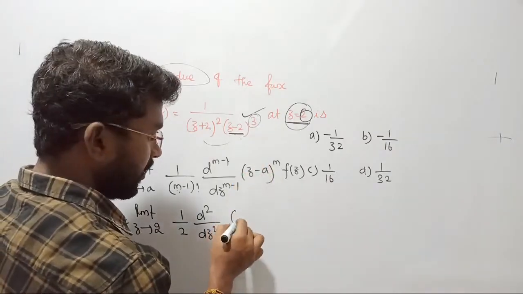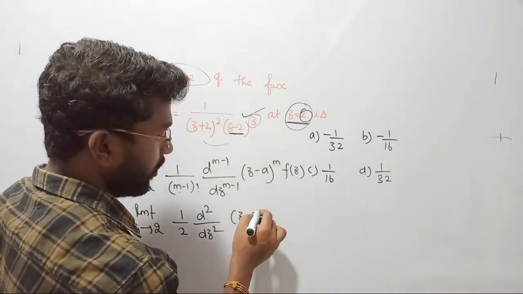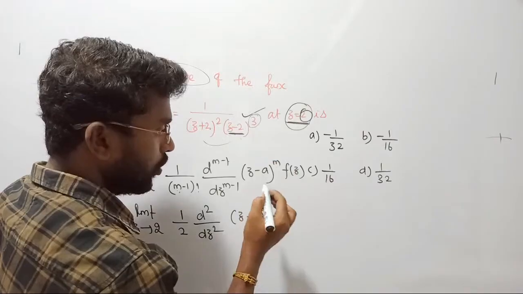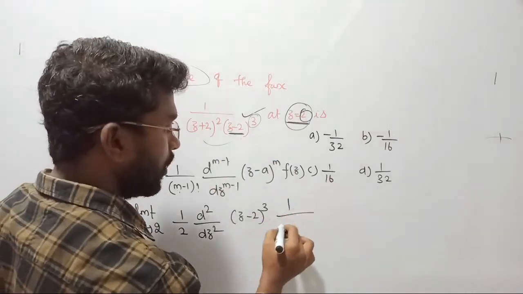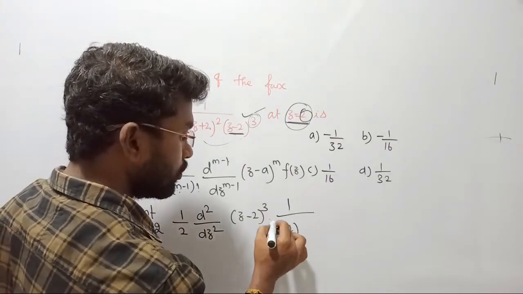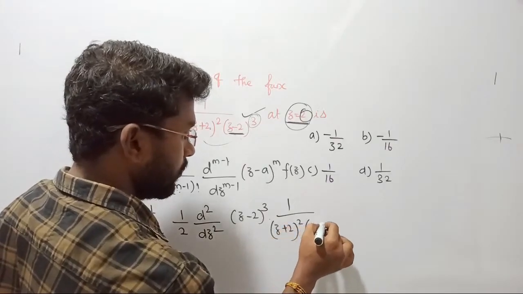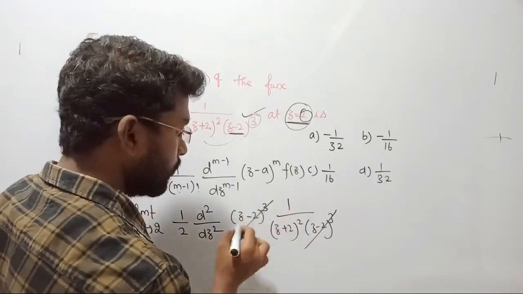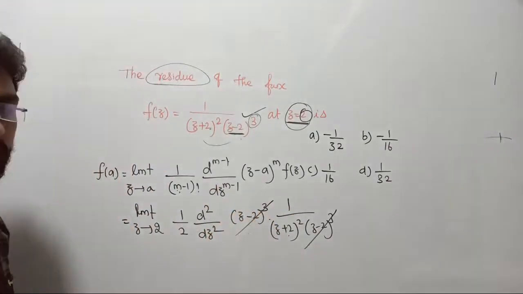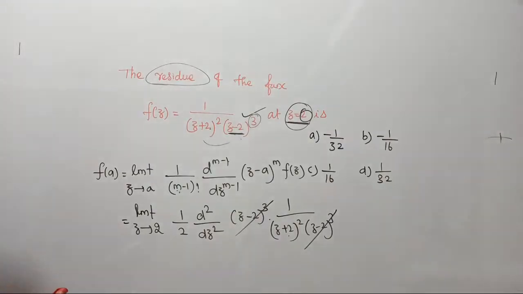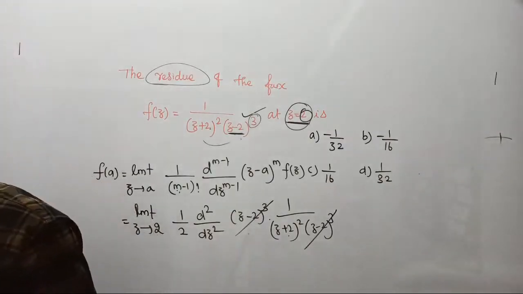We cancel z minus a, that is z minus 2, and we consider the cube. f of z is 1 upon (z plus 2) whole square into (z minus 2) whole power 3, such that these two factors get cancelled out. Anyway, we should differentiate this twice. Shall we proceed further? Yes. If you differentiate, then you will get the answer.